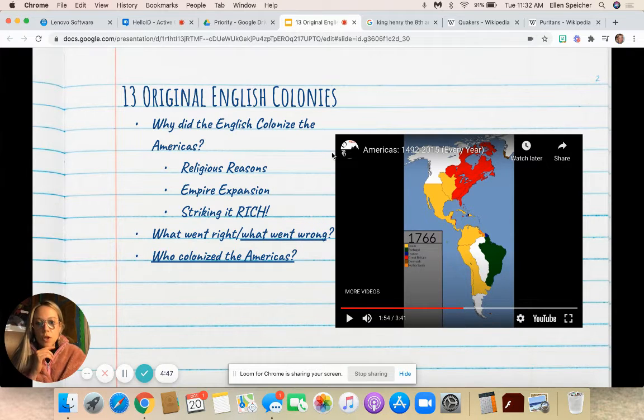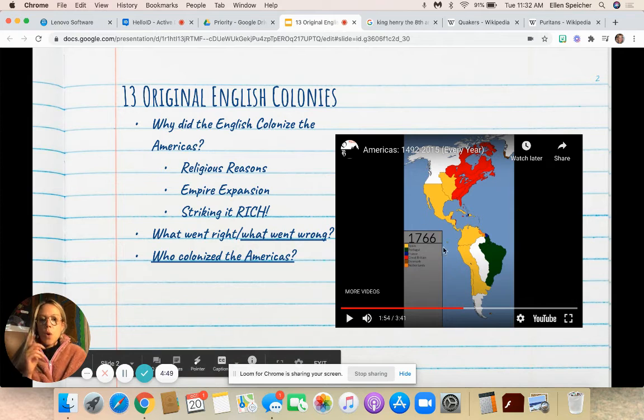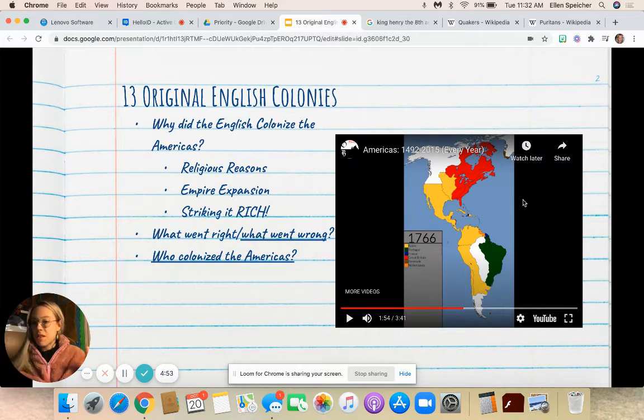Now, I also want you to remember, guys, we've talked about this in class. Was this land just empty? No one was living there. Did the Europeans encounter just vast empty lands? No, of course not. There were indigenous people living there, and indigenous people play a big role in the Europeans' success or failure in their American colonies.